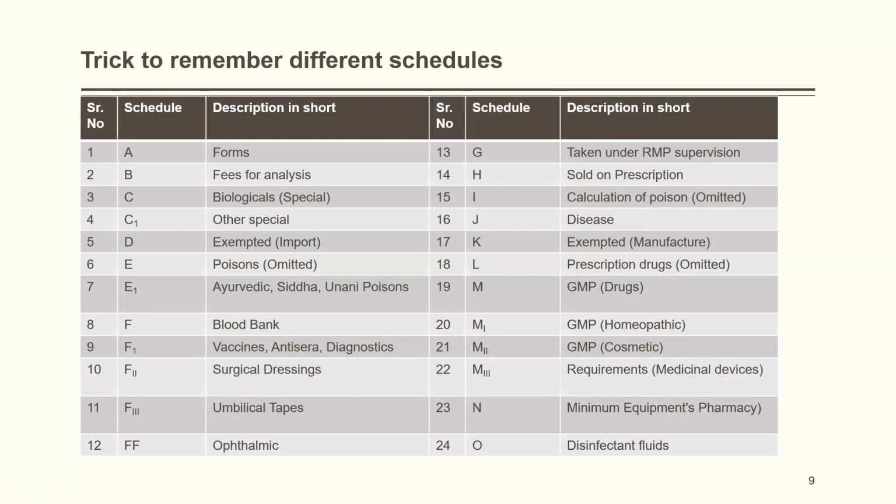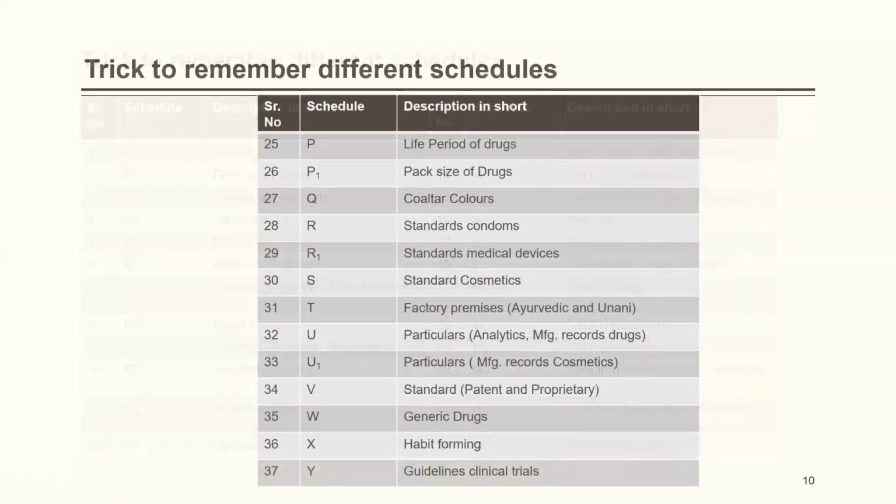M, good manufacturing practices for drugs. M1, good manufacturing practices for homeopathic. M2, good manufacturing practices for cosmetics. M3, requirements for medical devices. N is minimum equipment that is necessary for efficient running of a pharmacy. O is standards for disinfectant fluids. P, life period of drugs. P1, pack size of drugs.